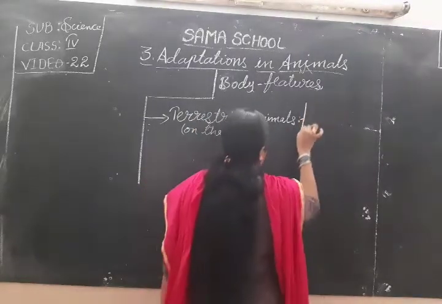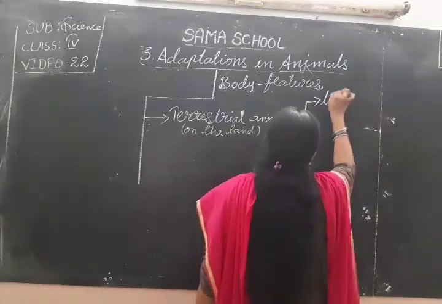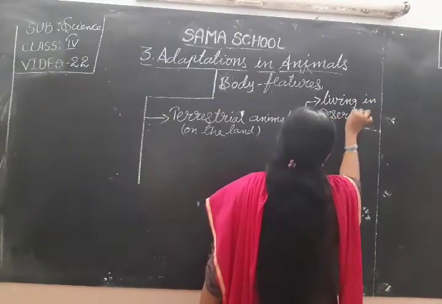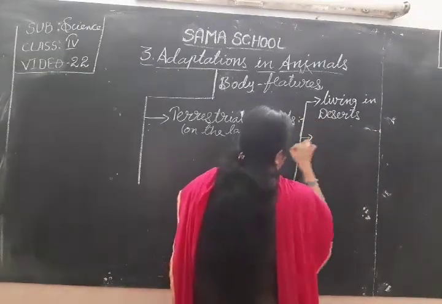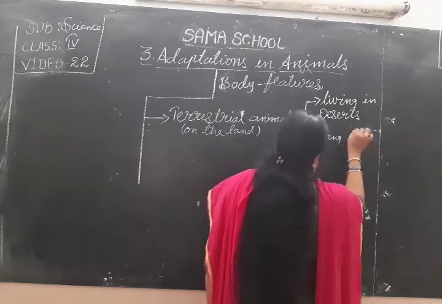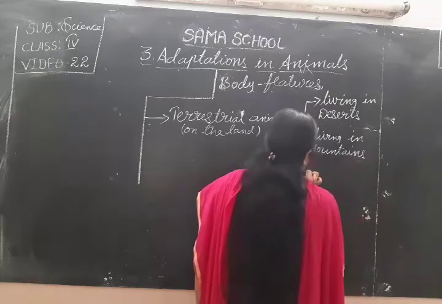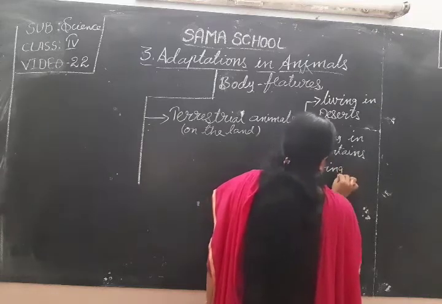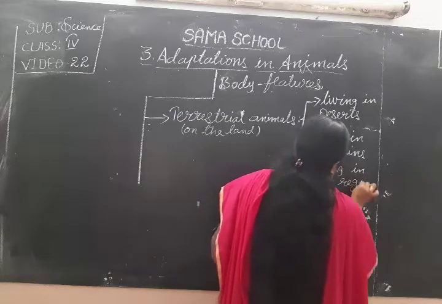On land, we discussed animals living in the deserts, animals living in mountains, and animals living in polar regions.